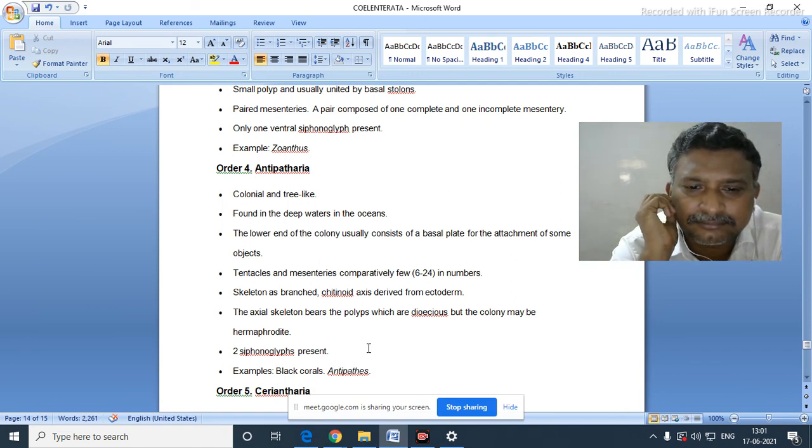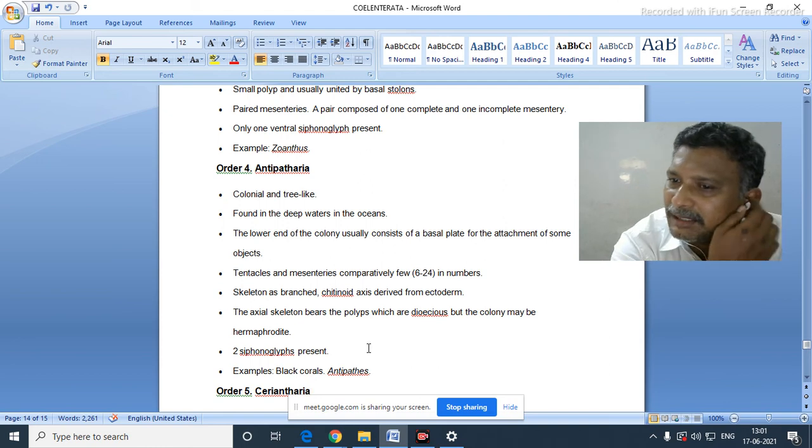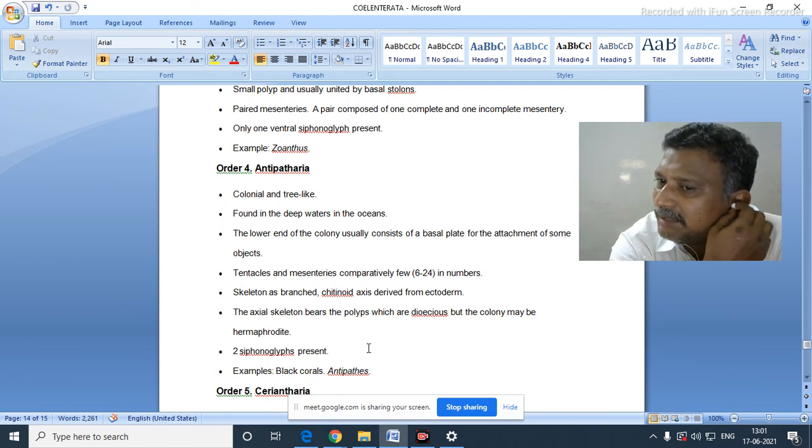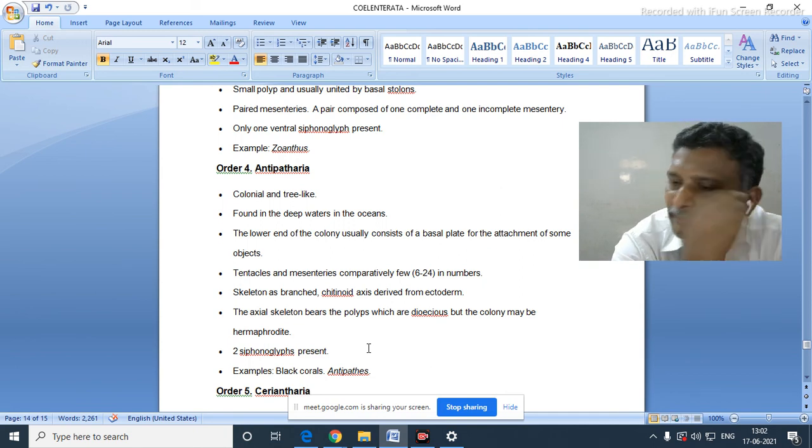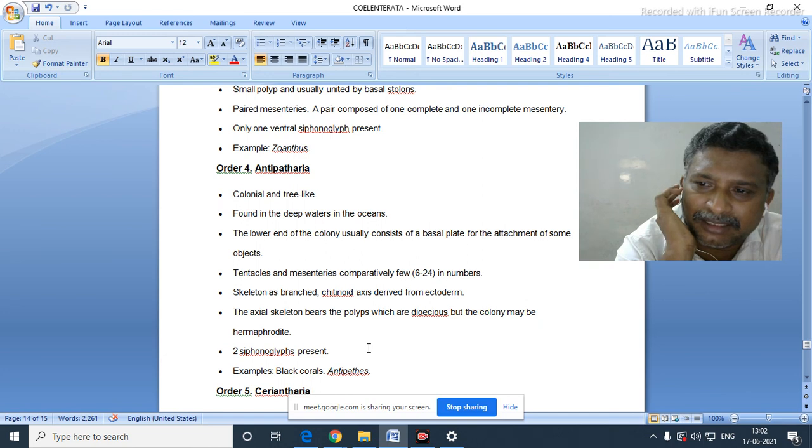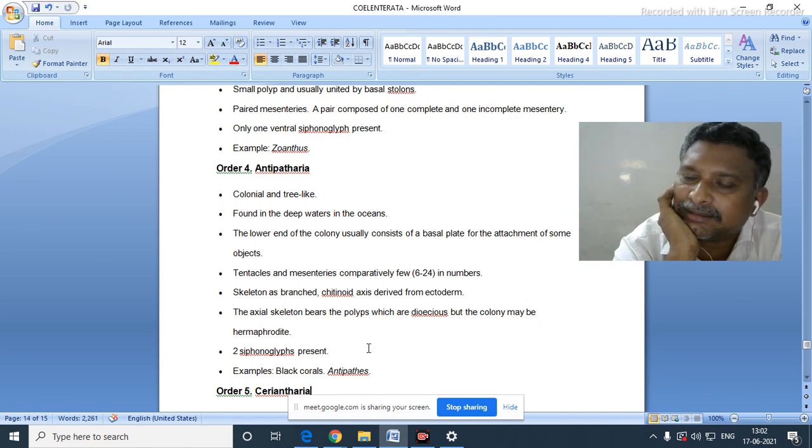Simply you listen to the examples of different orders and suborders of different classes. But you have to clearly remember forever the general characters and classification of Coelenterata up to class level.